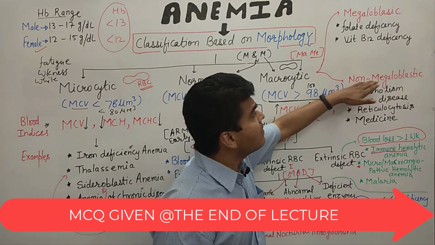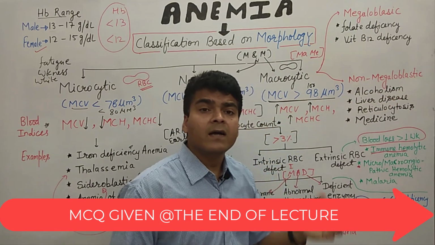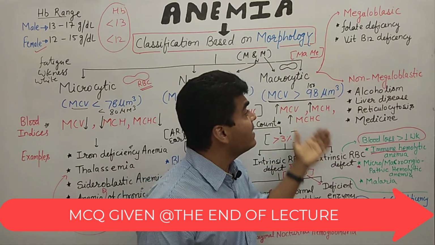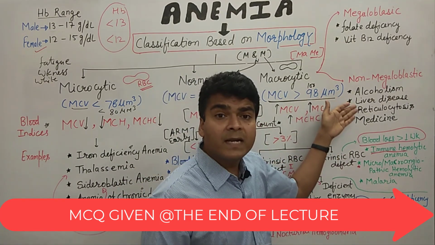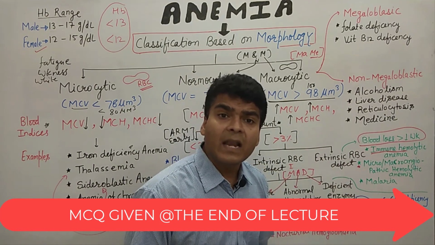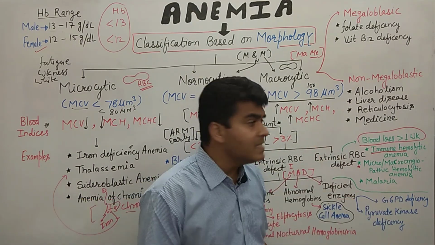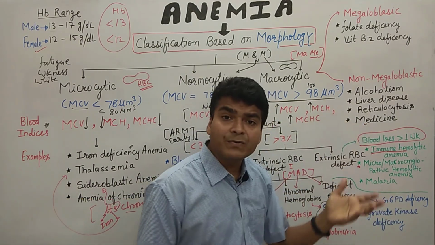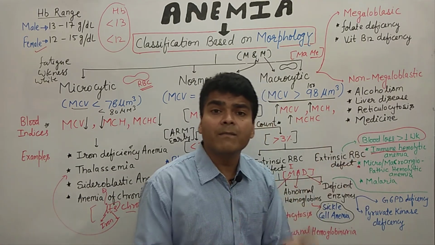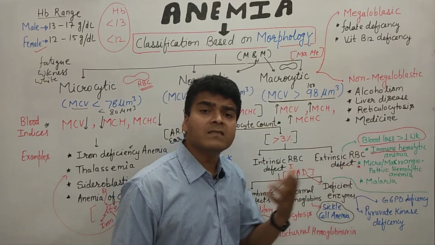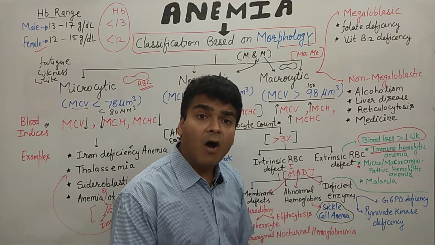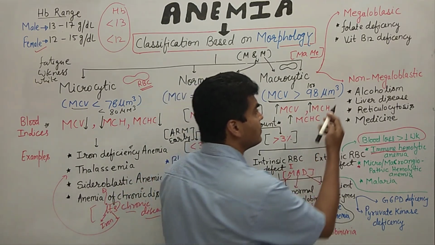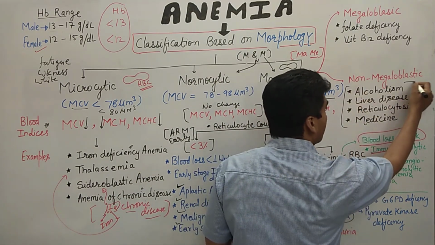Now just look at non-megaloblastic anemia. What are the causes behind it? There is a possibility if the person is regularly taking alcohol, if there is a liver disease, reticulocytosis, as well as other medicines causing such a defect. How can we remember these four reasons?